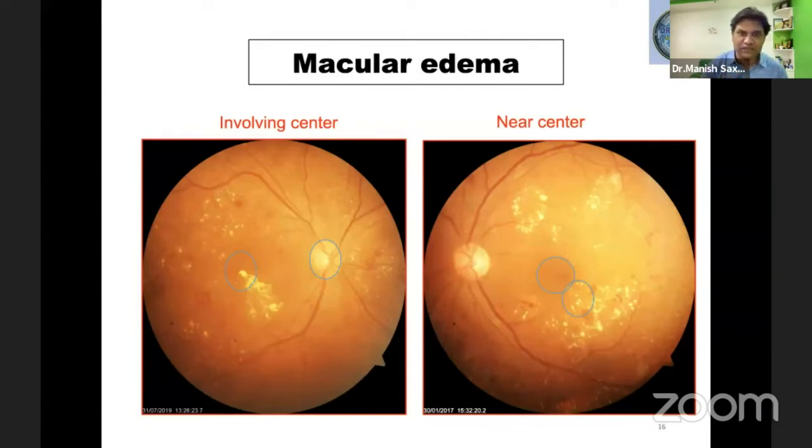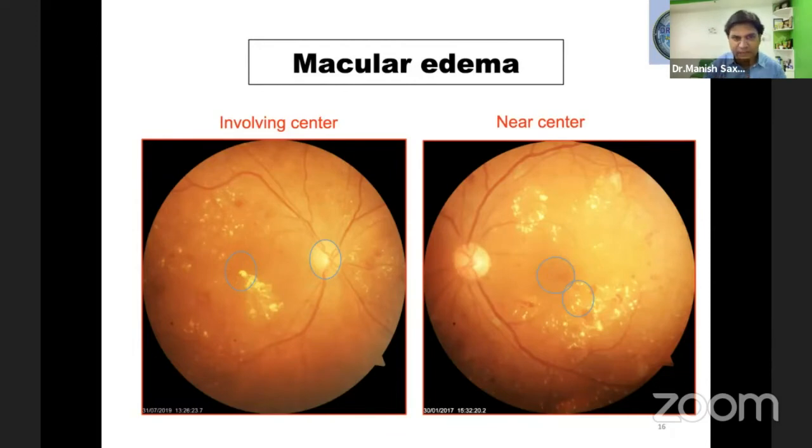If we have learned these two, the other simple thing we need to focus on is macular edema. The ETDRS classification has given many definitions for macular edema and for saying that it is clinically significant. To simplify clinically significant macular edema, we just decide whether the macula is involving the center or near the center, or not involving the center.